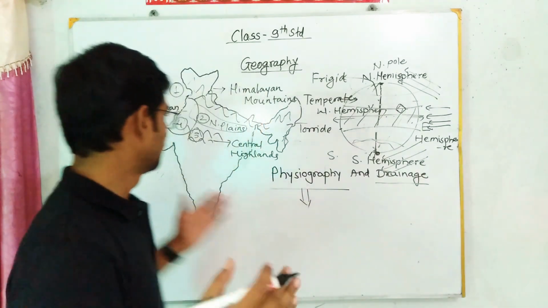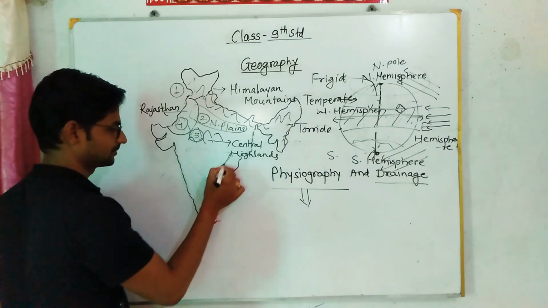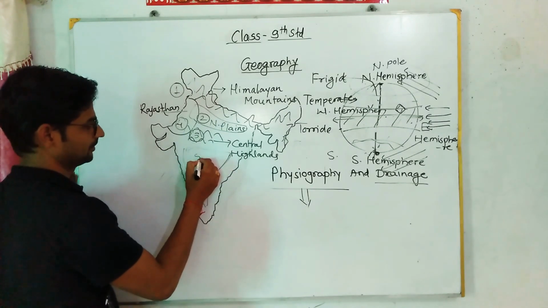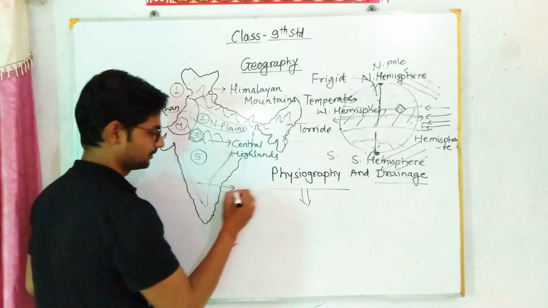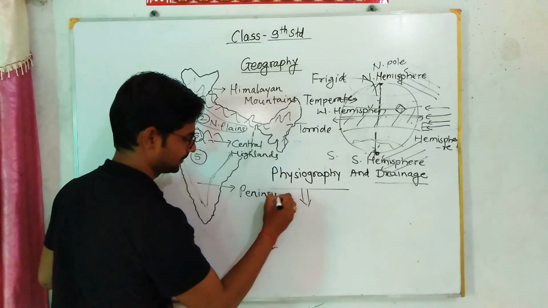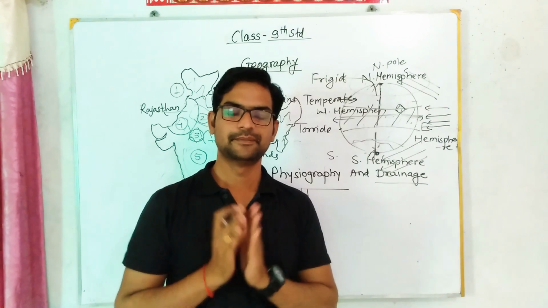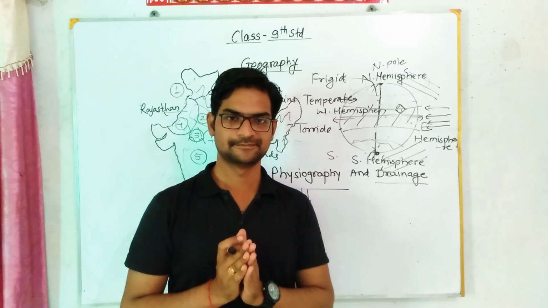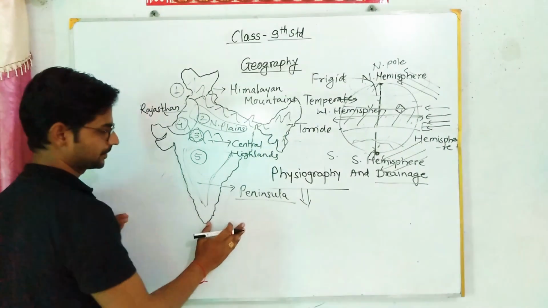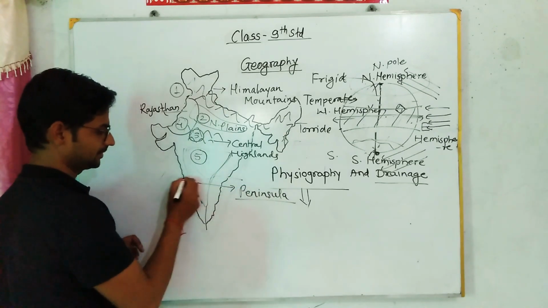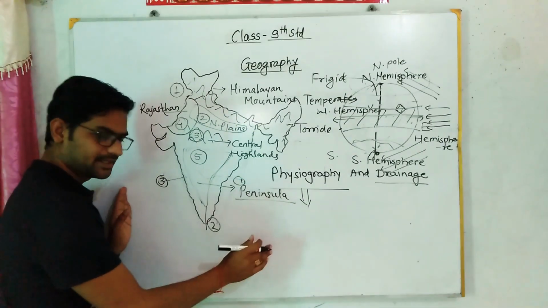Okay. Then next is the triangular piece of land mass. Number 5. Which is this? Obviously, the peninsula. So, what is a peninsula? You all know that. Peninsula means what? A triangular piece of land mass which is covered by water bodies along its 3 sides. 1, 2 and 3. These 3 sides are covered by water bodies.